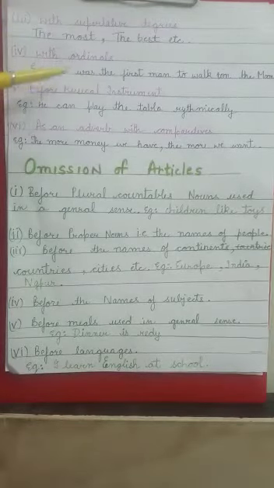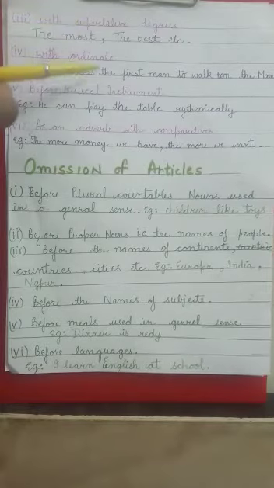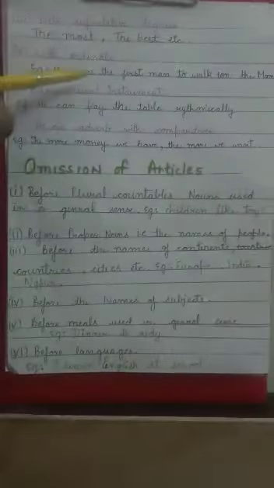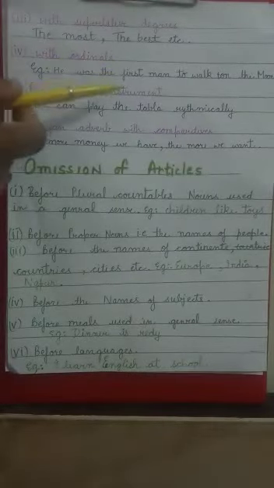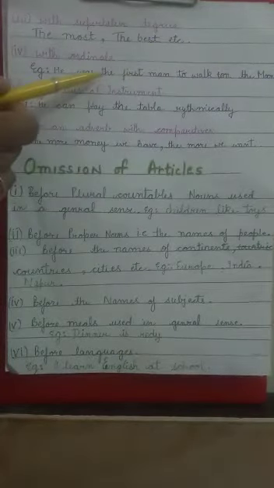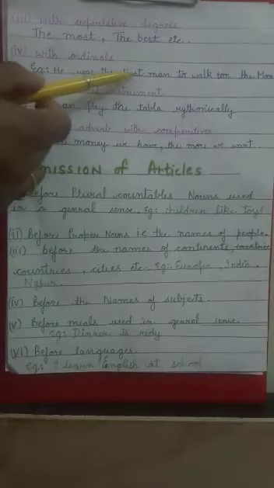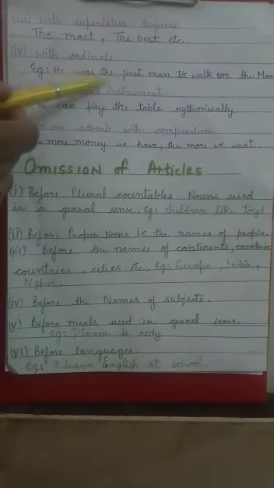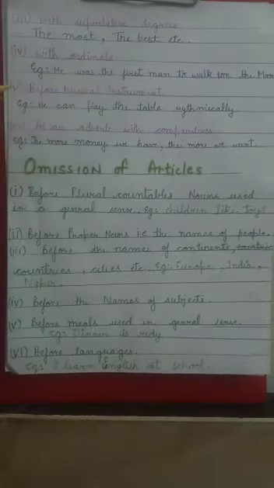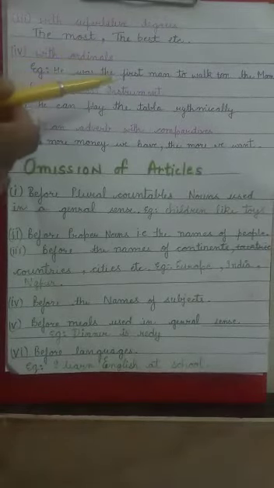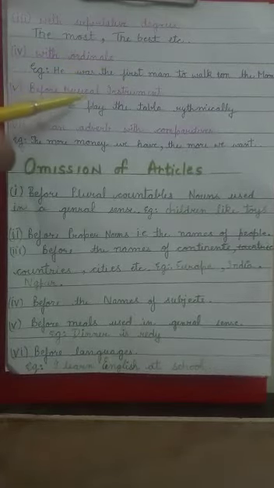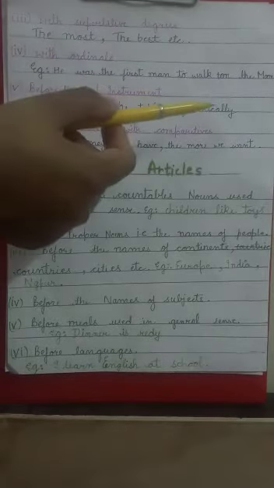Next, the is also placed before ordinals. When we are telling the position, then before the position we use the article the. He was the first man to walk on the moon. Here we say the first. First is the ordinal number and we have placed the. So the is always placed before ordinals. Next, before the musical instruments. The is placed before the musical instruments. Example, he can play the tabla rhythmically.